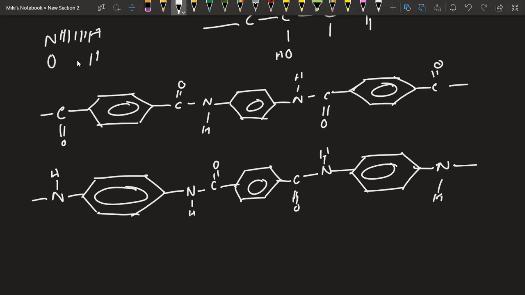Between oxygen and hydrogen there can be a hydrogen bond. Also between fluorine and hydrogen there can be a hydrogen bond. This is most probably in the bonding chapter, where it is specified who can form hydrogen bonds and who cannot.